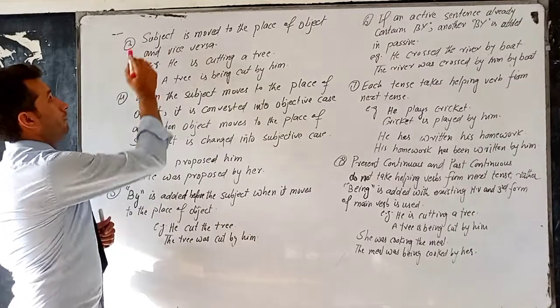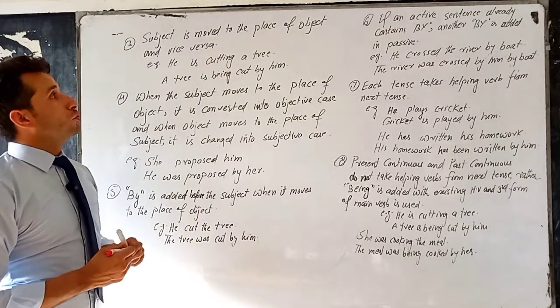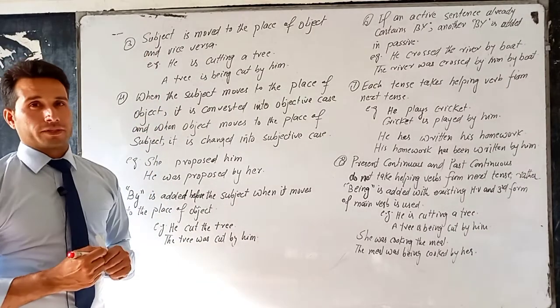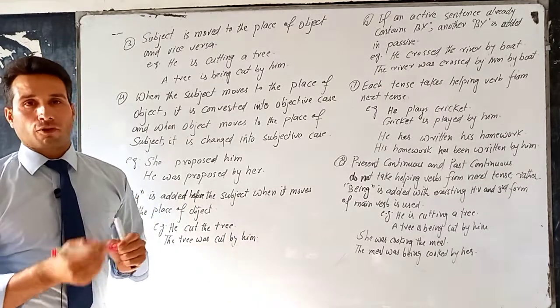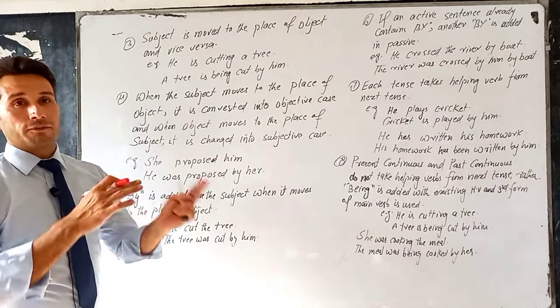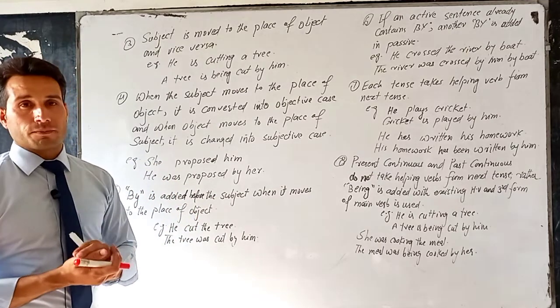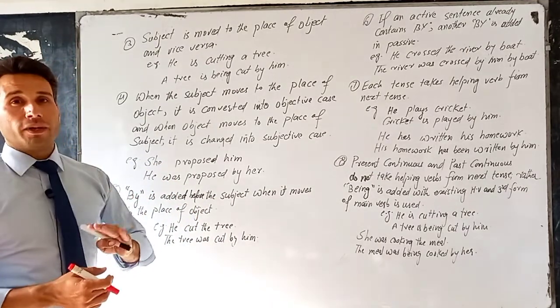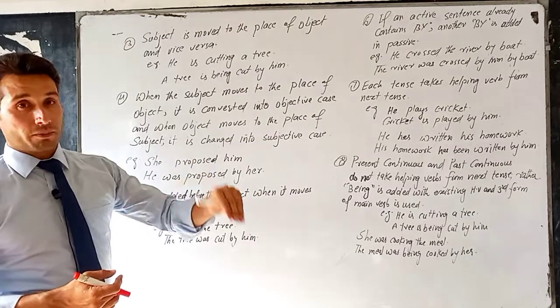Okay, next we have subject is moved to the place of object and vice versa. So the subject moves to the place of object and object moves to the place of subject. We shift or we change the place of subject and object. It does not mean that the subject becomes object and object becomes the subject.